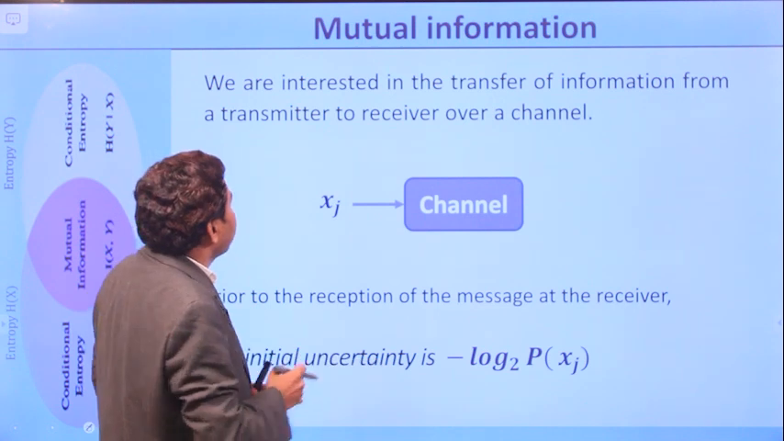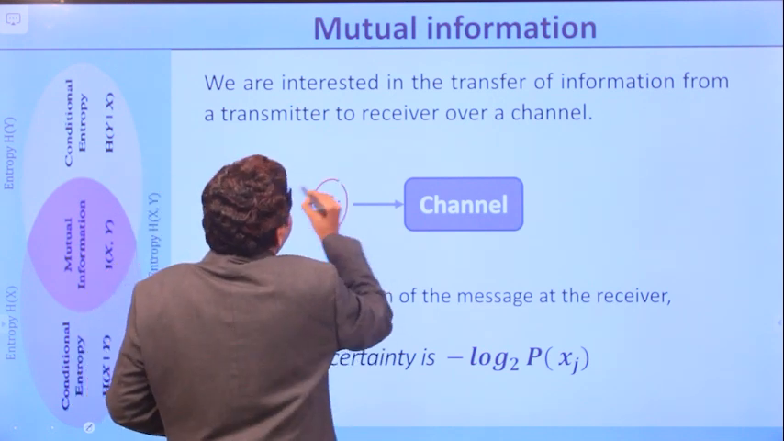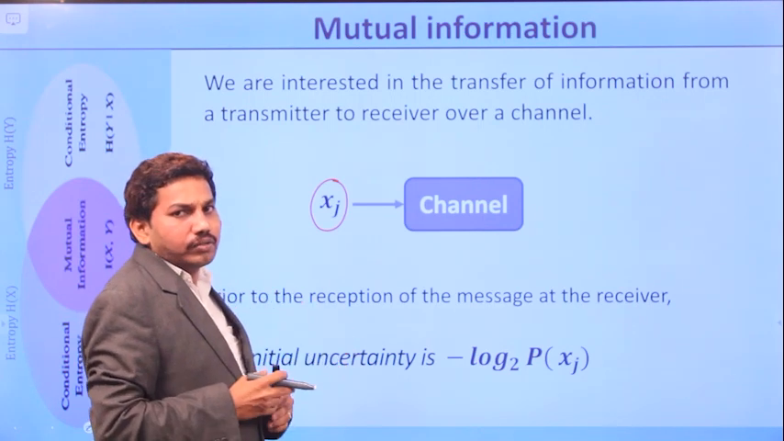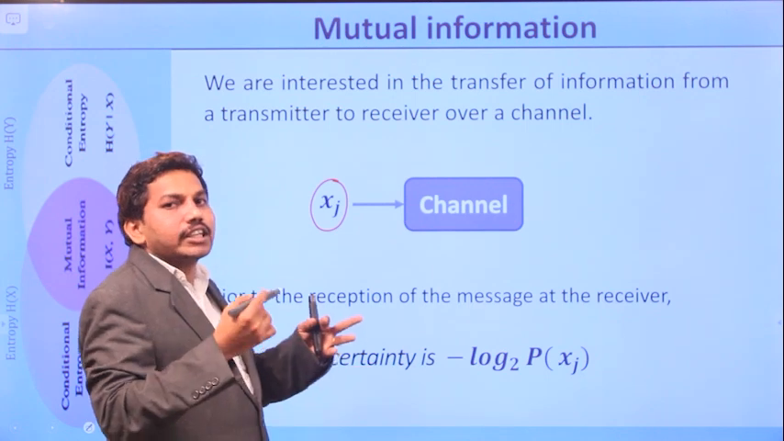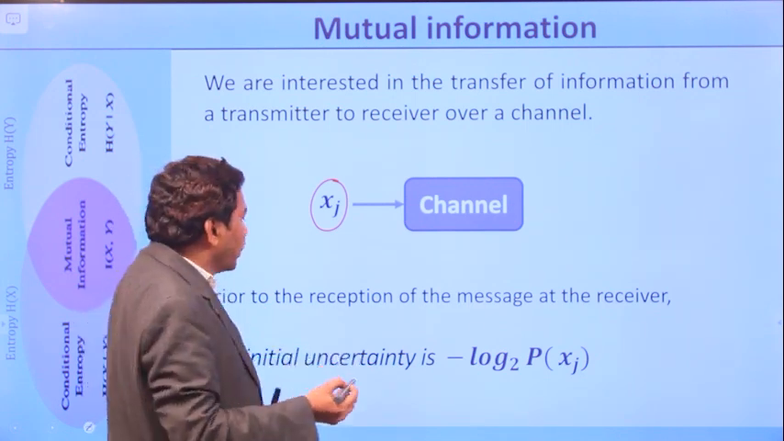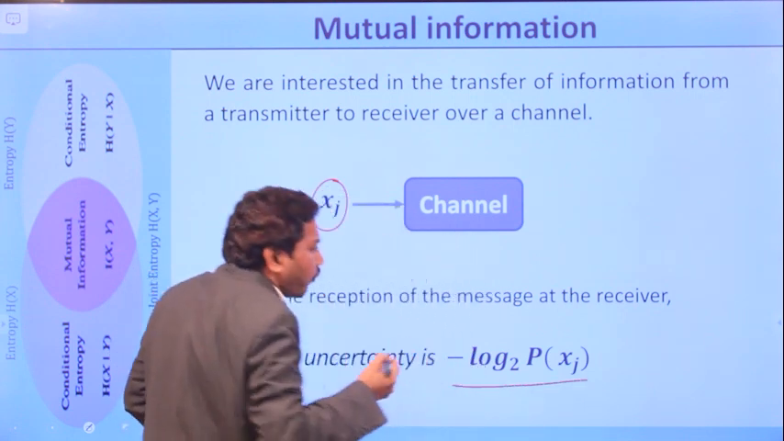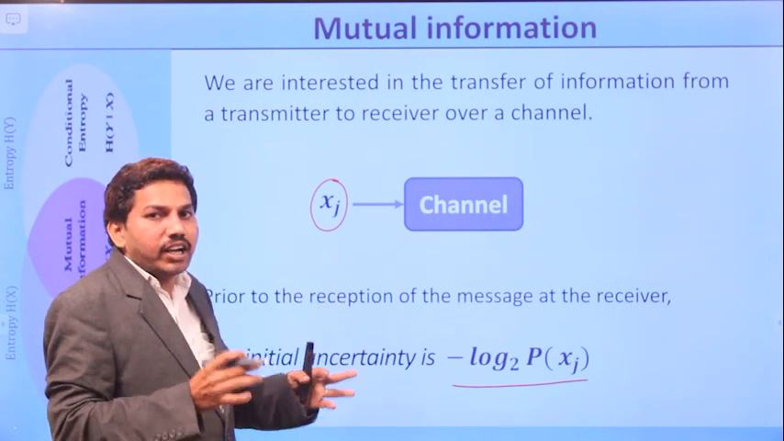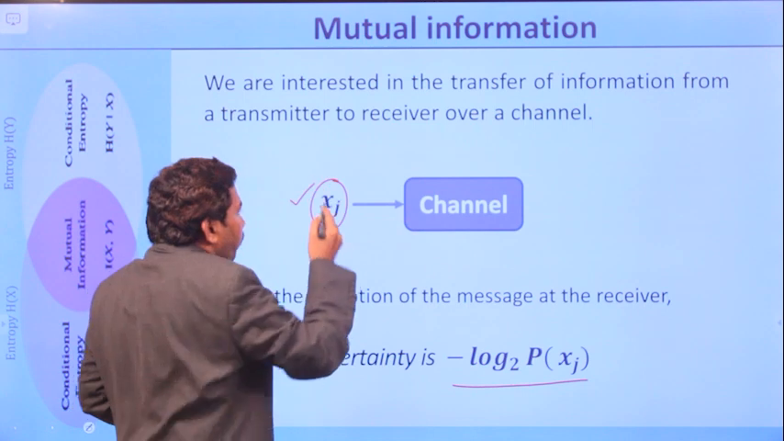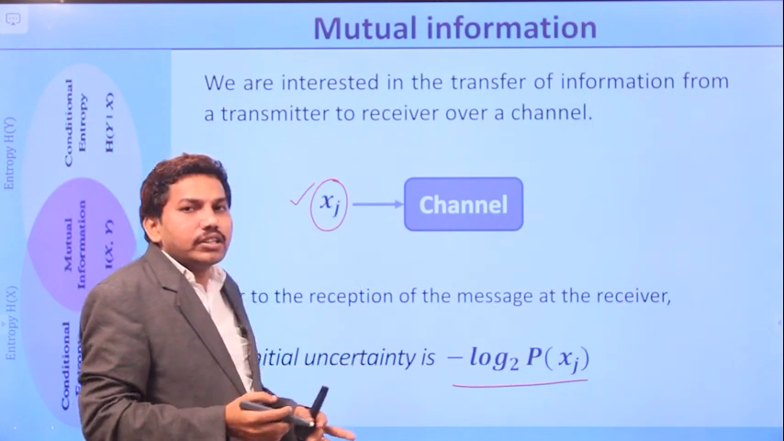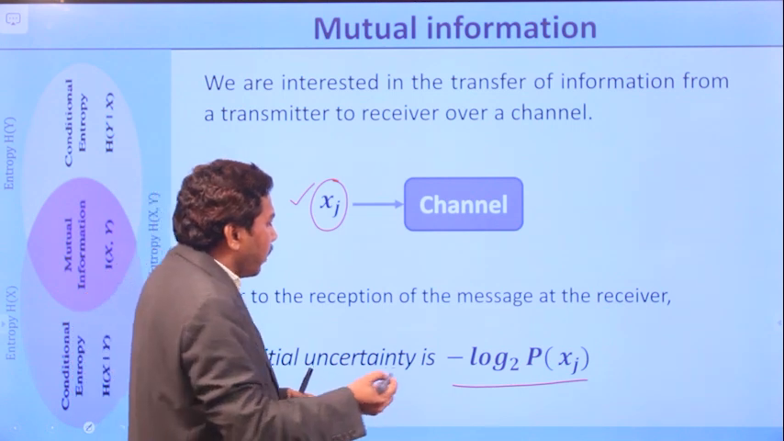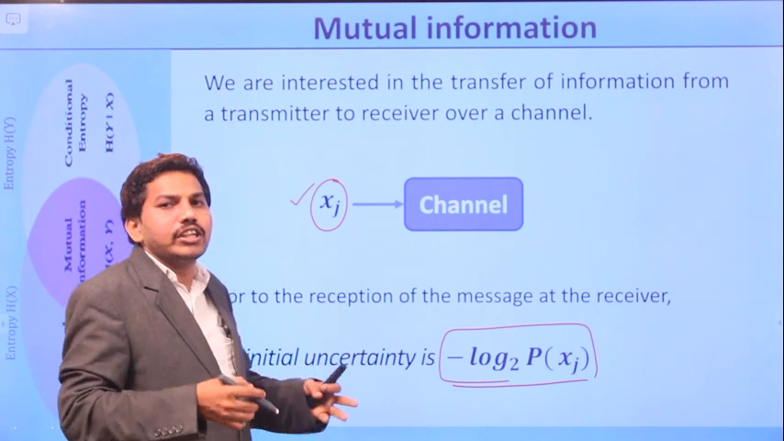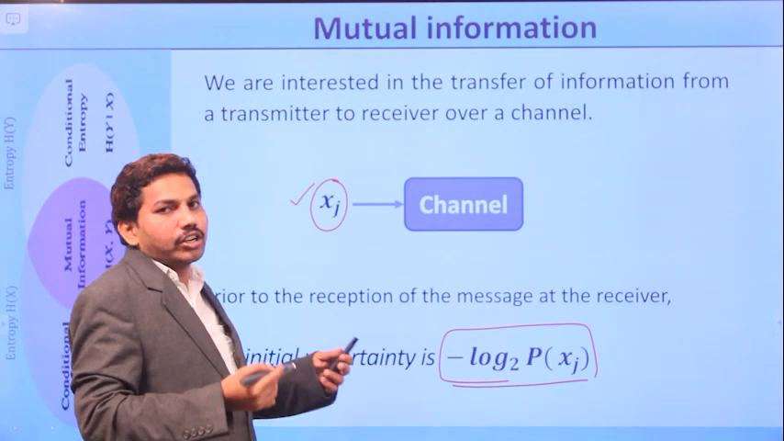Let us consider that Xj is transmitted over a channel. Before receiving the message at the receiver side, the information we have is only minus log of probability of Xj, where probability of Xj is the probability of occurrence of Xj. So before receiving Xj at the receiver, the information or uncertainty is minus log of P of Xj. If you know the probability, it is very easy to calculate the information present in that particular message, right?